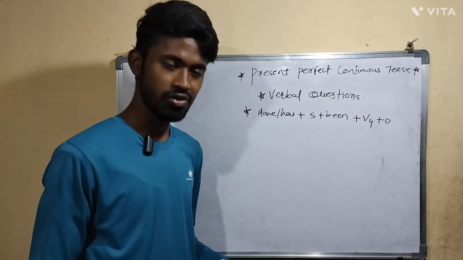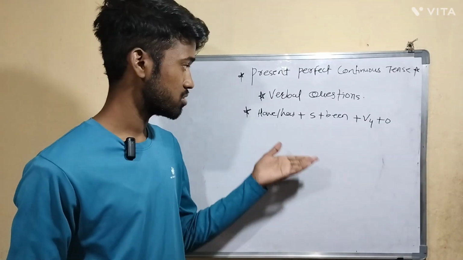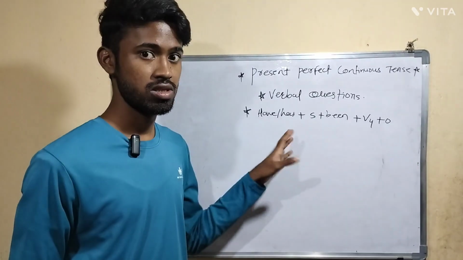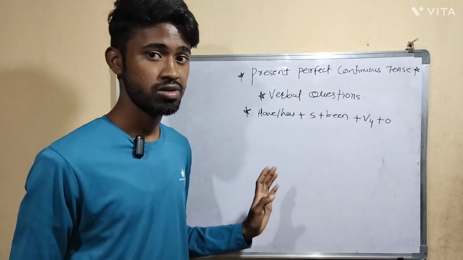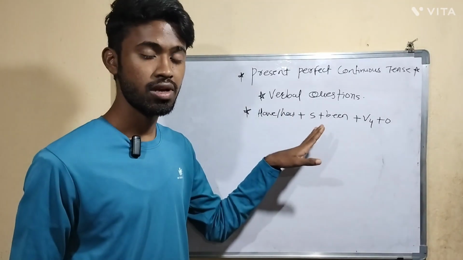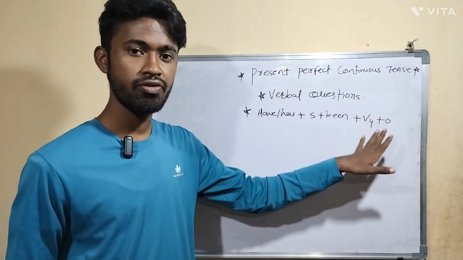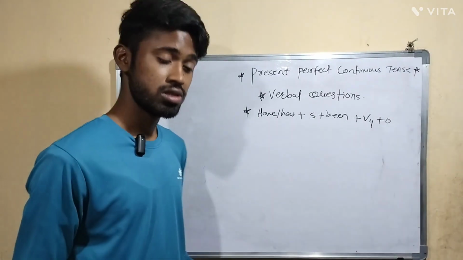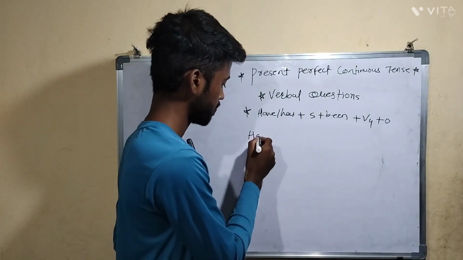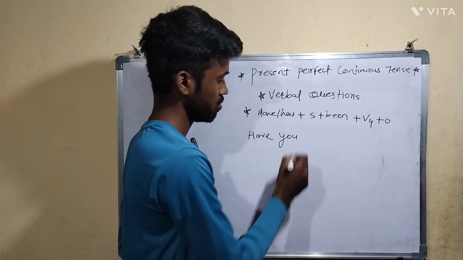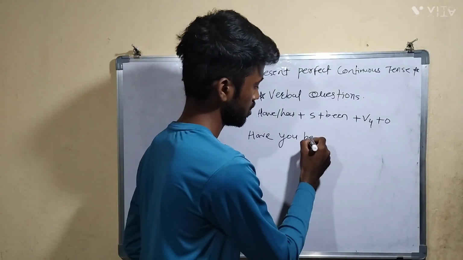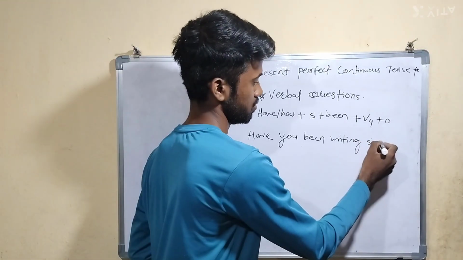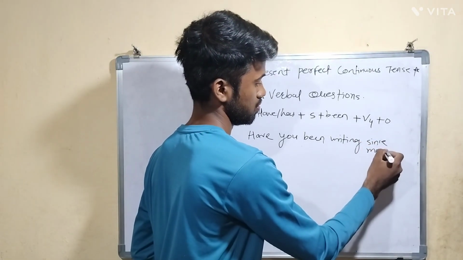Now let's see a few examples. Before that you should understand this structure properly. That is very important. First, have or has. These are the helping verbs in present perfect continuous tense. After that the subject, after that been, after that fourth form of verb, and in the last object. So here, what you will see first: Have you been writing since morning? Since morning.